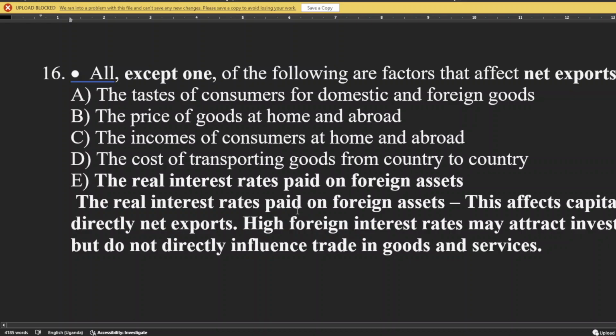The real interest rates paid on foreign assets. This affects capital flows, not directly net exports. High foreign interest rates may attract investments abroad, but do not directly affect trade in goods and services. Net exports is the difference.